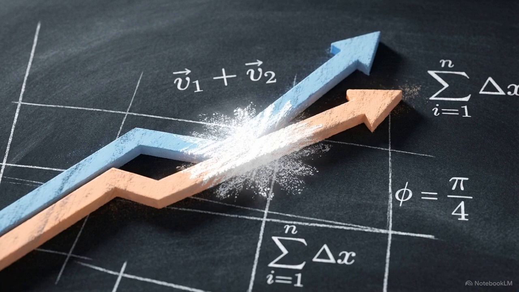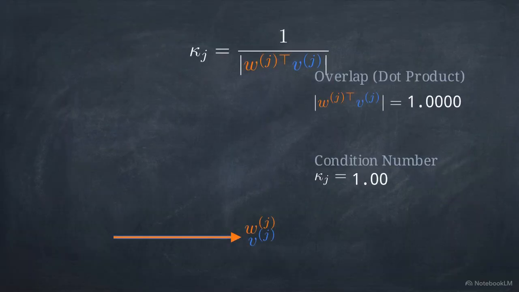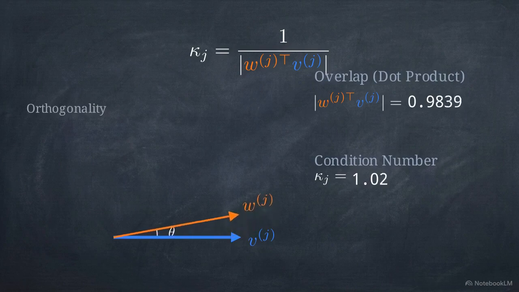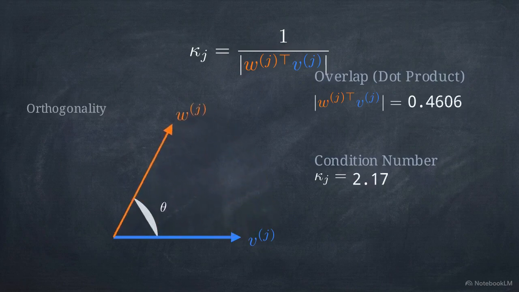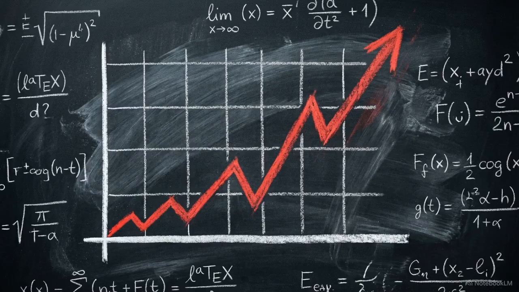In a perfectly stable system, these two vectors align mathematically. They corroborate each other. This diagram shows the spectral condition number, kappa J. It measures a state's extreme sensitivity to numerical perturbation by taking the inverse of the dot product between the left and right eigenvectors. If the left and right vectors begin to rotate away from each other toward orthogonality, their dot product shrinks toward zero. When that denominator drops, the condition number grows exponentially.